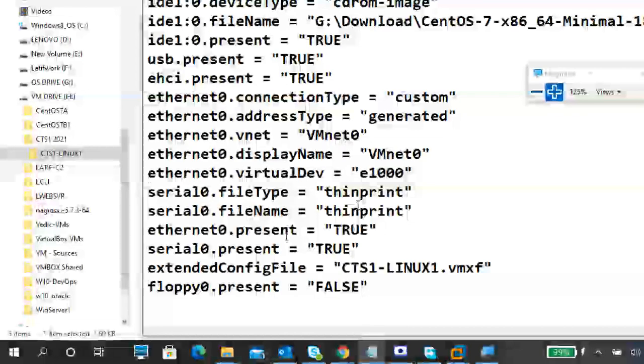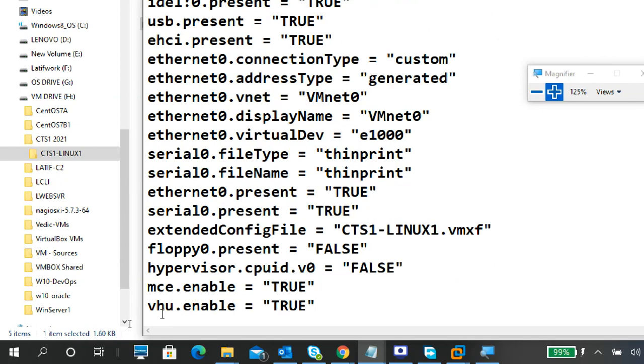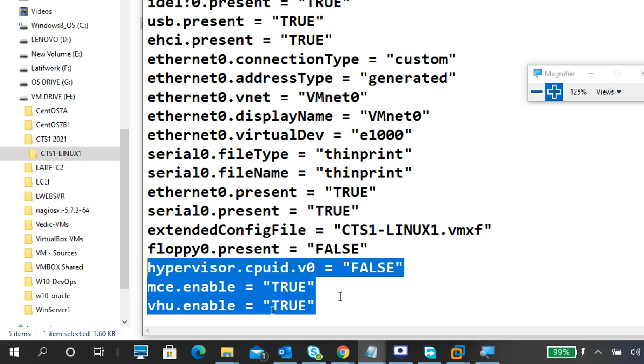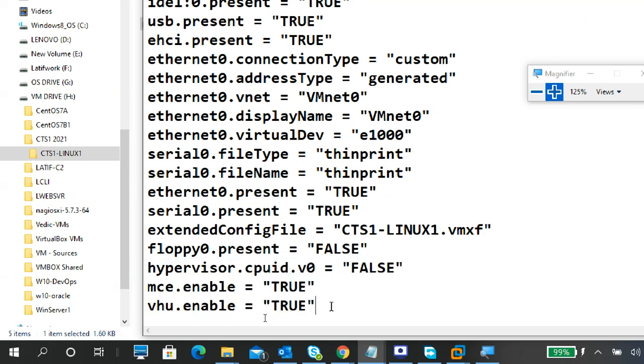So scroll down like this. Go to the last one, this one. After floppy 0, if you click here, automatically your cursor will be there, and Ctrl+V. Now these three lines are added. Just read this one, hypervisor.cpuid.v0 false.